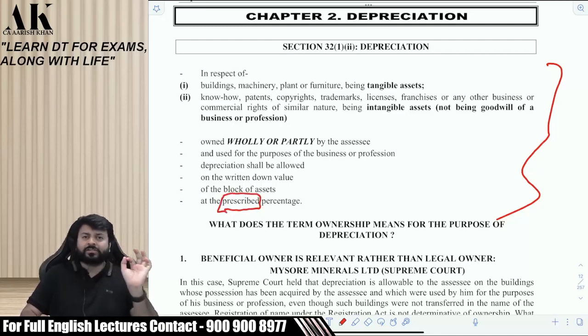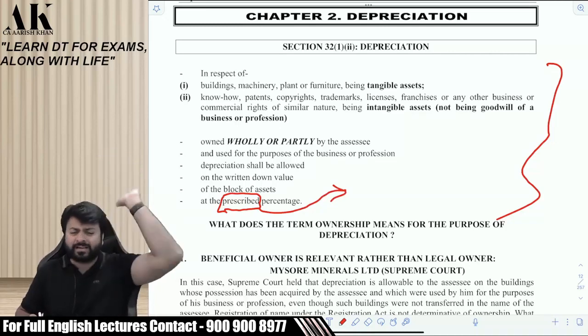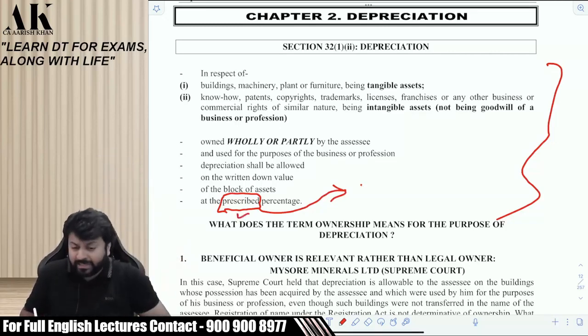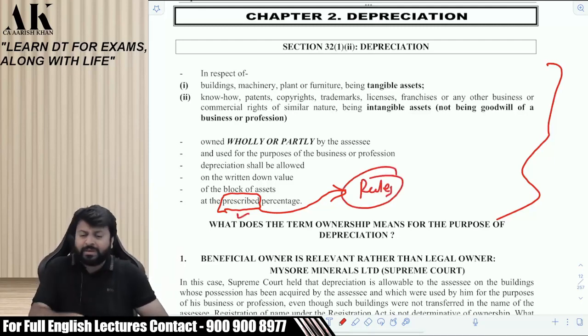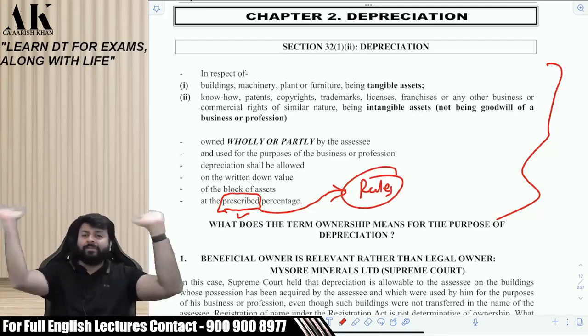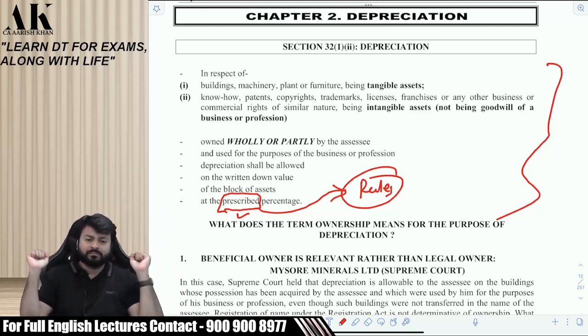So listen, the first rule of the law. Whenever the word prescribe comes in the Income Tax Act, under the entire Act, all 298 sections, wherever the word prescribe comes, it means there are some rules on that. Always remember that. If the government is saying this is prescribed, it means there is a rule. 100% there is a rule. Are you clear?